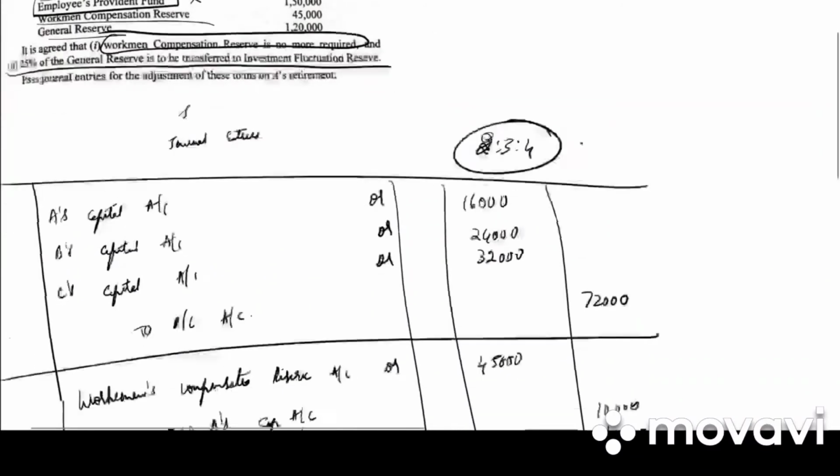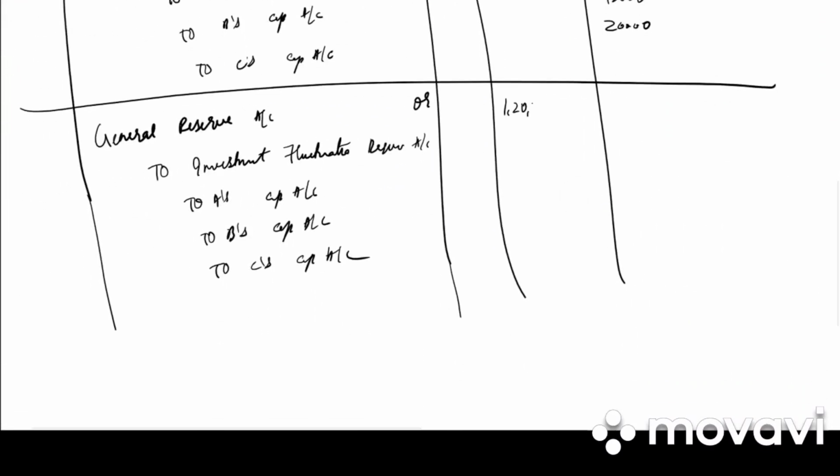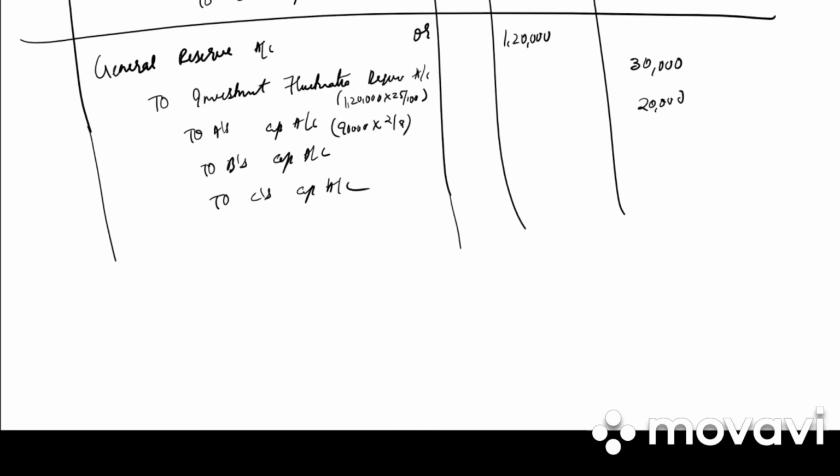So what is the amount of general reserve? It is 1,20,000. So 1,20,000 into 25 by 100 will be transferred to investment fluctuation reserve. So it is 30,000. What is remaining? 1,20,000 minus 30,000. So 90,000 into 2 by 9, 20,000. 90,000 into 3 by 9, 30,000. 90,000 into 4 by 9, it is 40,000.